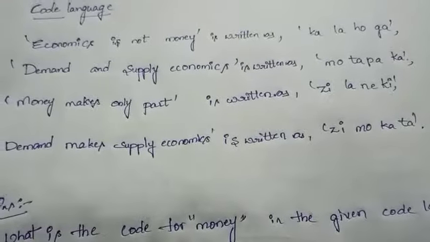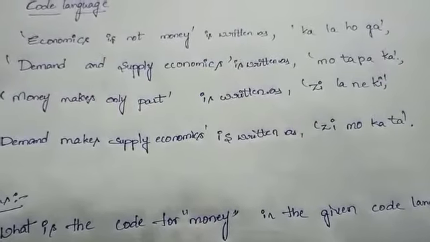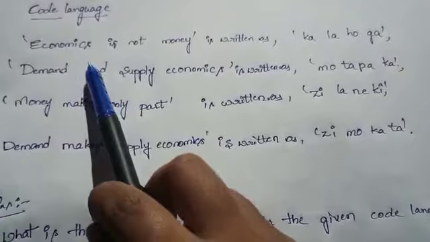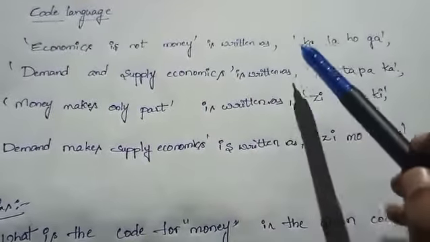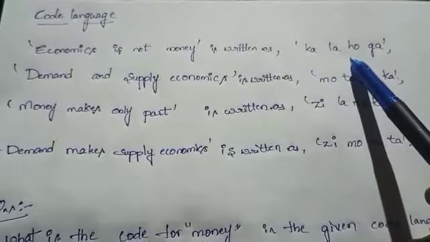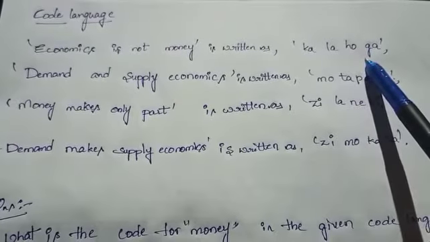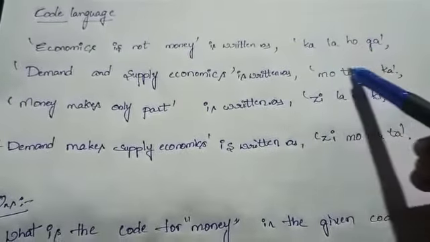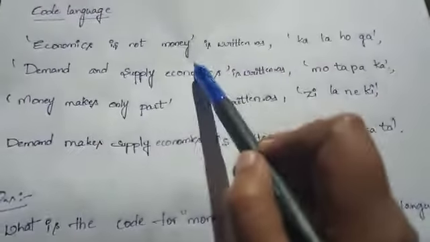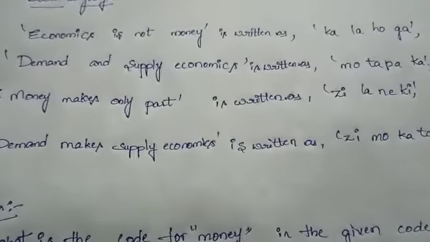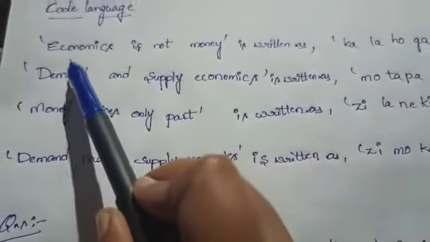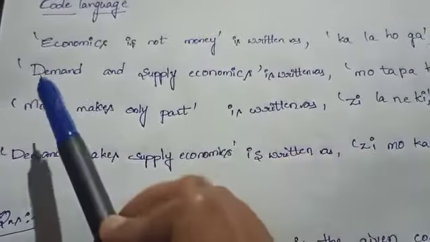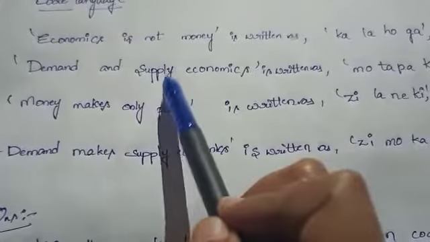See, elimination coding. This is a code language. "Economics is not money" is written as KALAHOGA. It means these are the codes for these words. See the first two rows, common word. "Economics is not money." Next row, "demand and supply, economics."